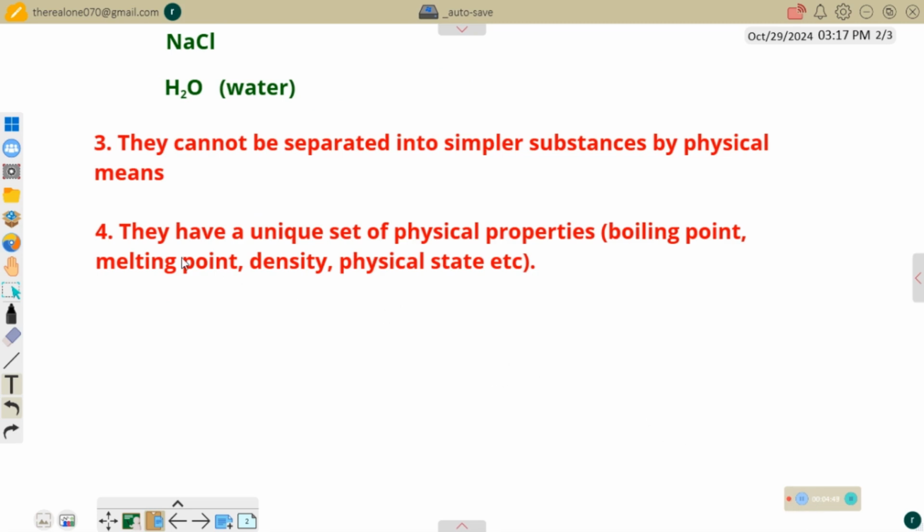Another property is that they have a unique set of physical properties, such as boiling point, melting point, density, physical state, etc. What we are saying is that every pure substance has a unique set of physical properties, meaning that when something is pure, its boiling point is always fixed. You always have a particular boiling point without any alteration, unless the substance becomes impure. That's when we can have a problem with the boiling point.